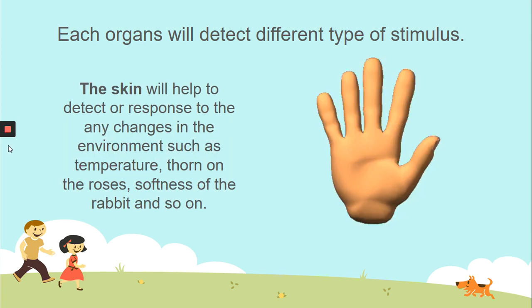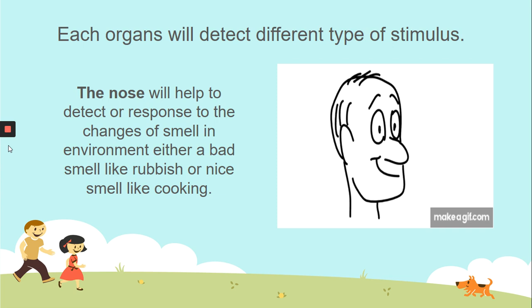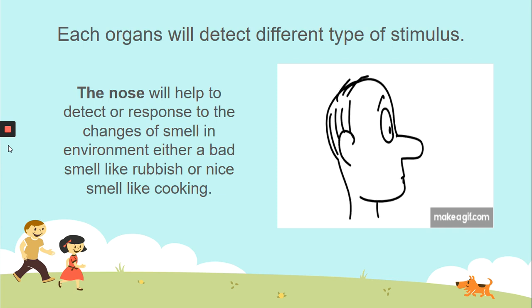The next one is the nose. The nose helps to detect or respond to the changes of smell in the environment, either a bad smell like rubbish or a nice smell like cooking.